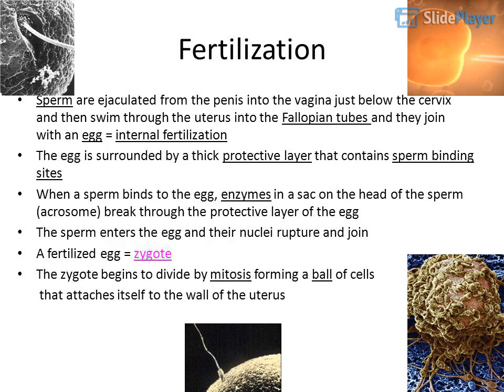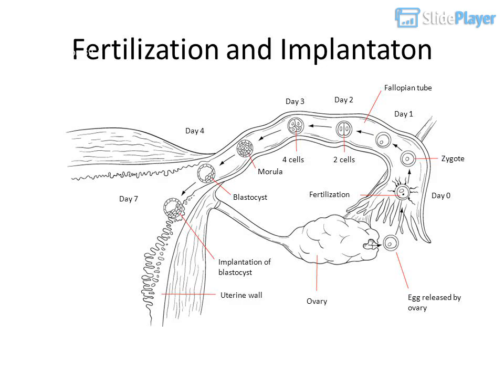When a sperm binds to the egg, enzymes in a sac on the head of the sperm, the acrosome, break through the protective layer of the egg. The sperm enters the egg and their nuclei rupture and join. A fertilized egg is a zygote. The zygote begins to divide by mitosis, forming a ball of cells that attaches itself to the wall of the uterus. Fertilization and Implantation.